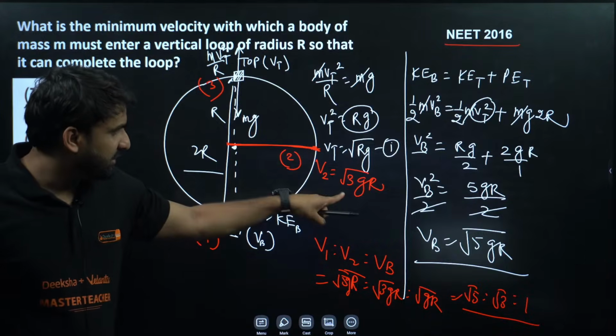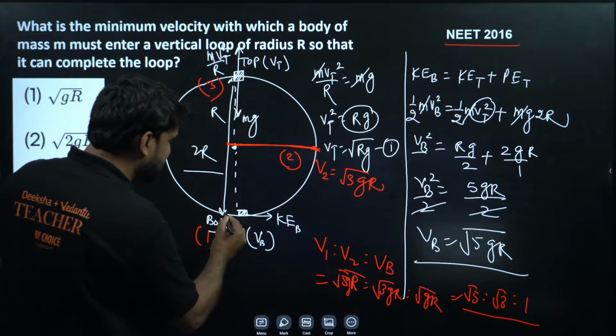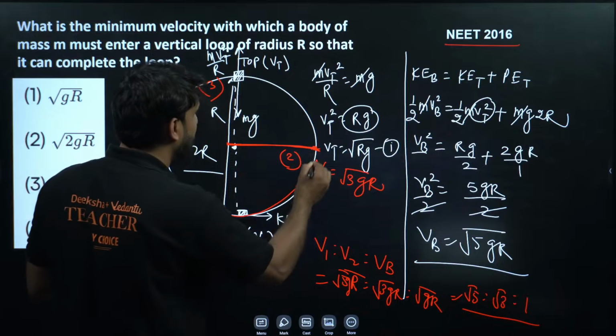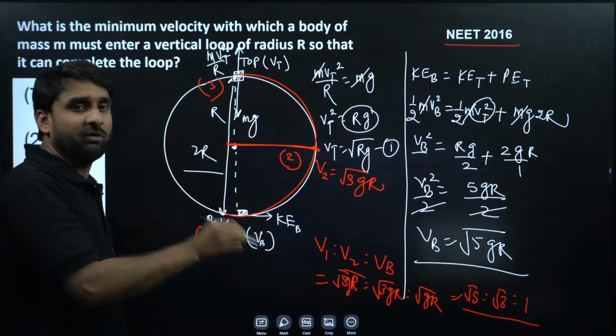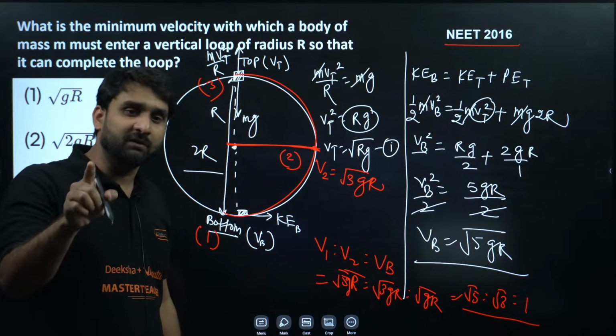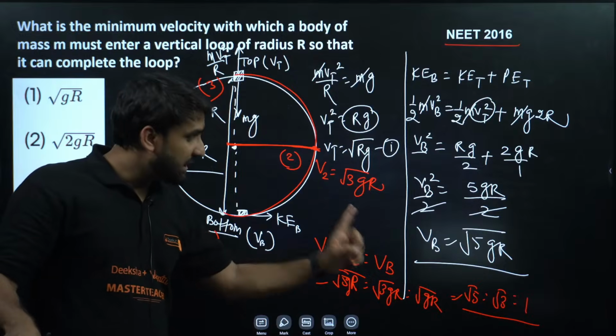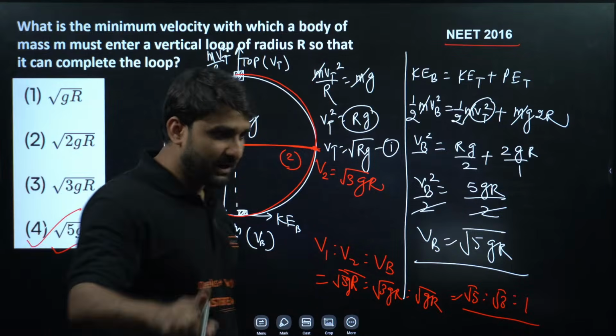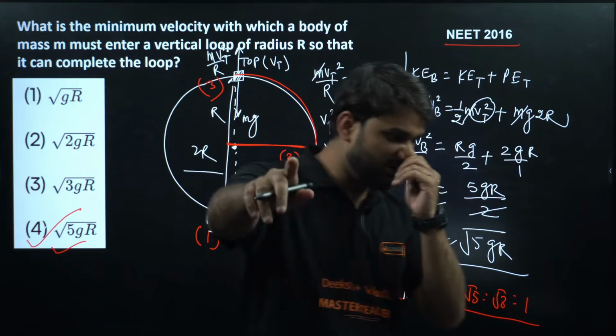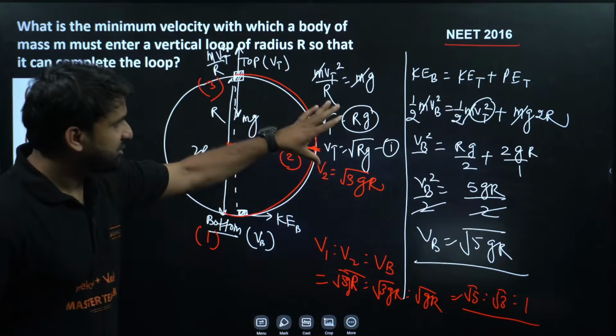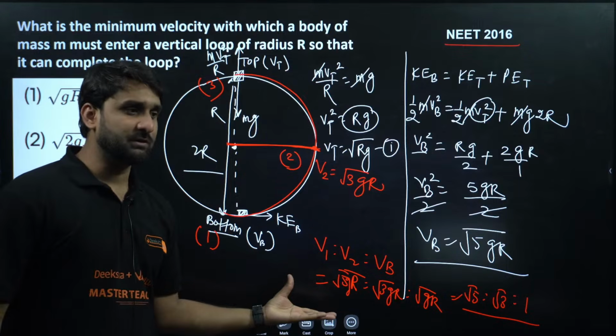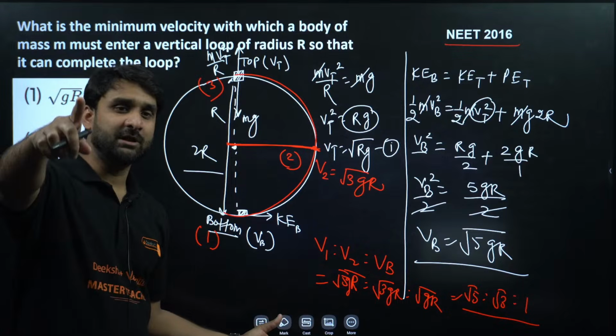The speed here is under root 3gr. It means you can see that as the bob is moving in the upward direction on the vertical circle, the velocity of the particle is gradually decreasing. Under root 5, under root 3, under root 1. Under root 1 is equal to 1. Is it clear to everyone? So along with the question, I'm giving you a little bit of theory also. I hope this is clear to you.